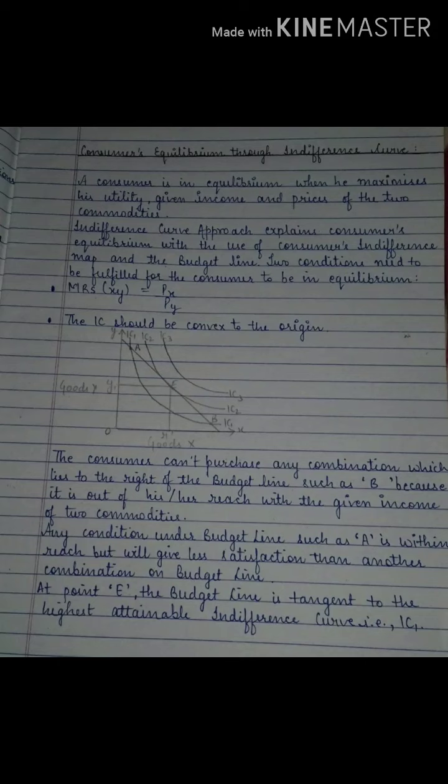Okay. Now the indifference curve approach explains consumer's equilibrium with the use of the consumer's indifference map. Okay, do remember when we check out consumer's equilibrium in the indifference curve approach, we have to check it with an indifference map. Now why an indifference map? Because we will show that one indifference curve is on my budget, that means on the budget limit. Another indifference curve is below the budget limit, and one indifference curve is above the budget limit.